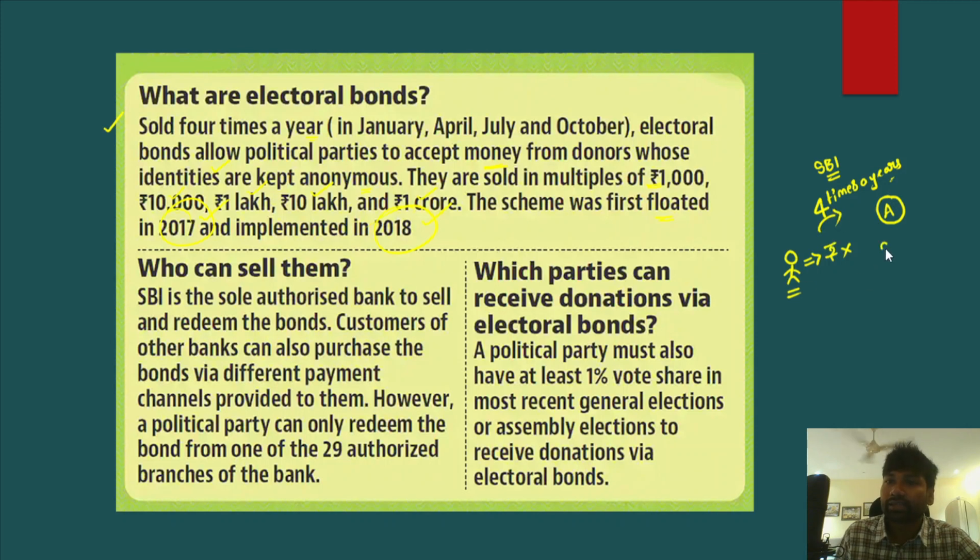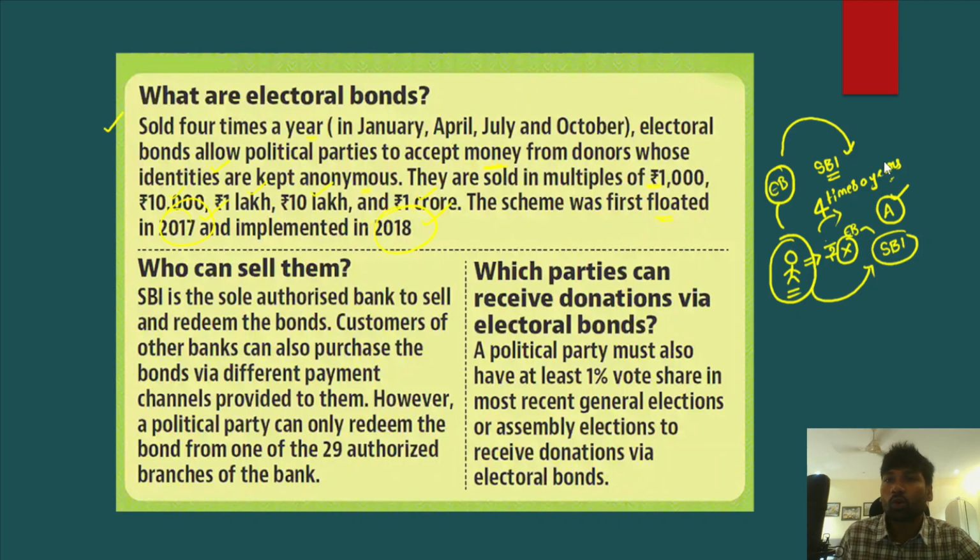Rather, there is a bank called SBI, the State Bank of India, and this individual needs to go to the State Bank of India and purchase the electoral bond for the money that he wants to donate to political party A. Once he has purchased the electoral bond, he can submit it to political party A.